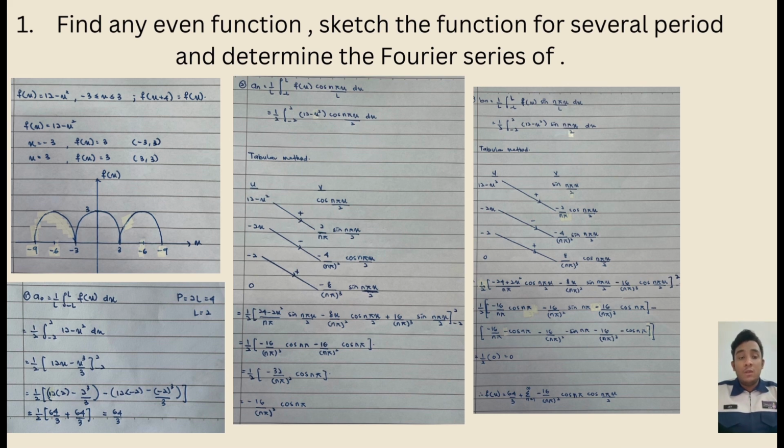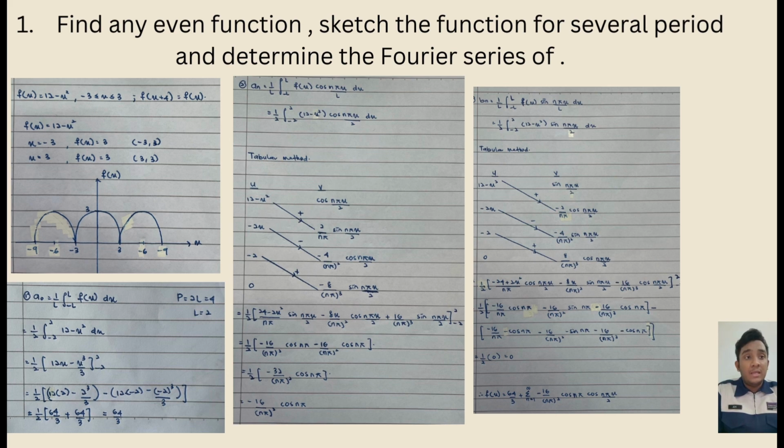Firstly, we have to find the value of L. From my answer, I have got the value of L is 2. After that, we have to calculate a0. The formula is 1 over L, integral from negative L to L of the function dx. From the formula, I have calculated and I get the value of 64 over 3.